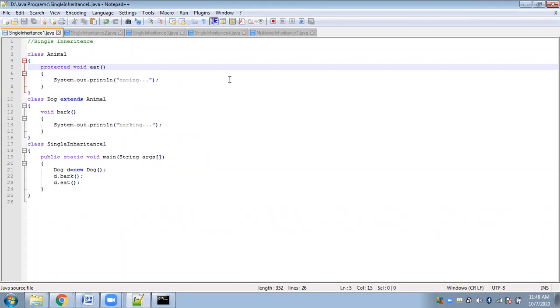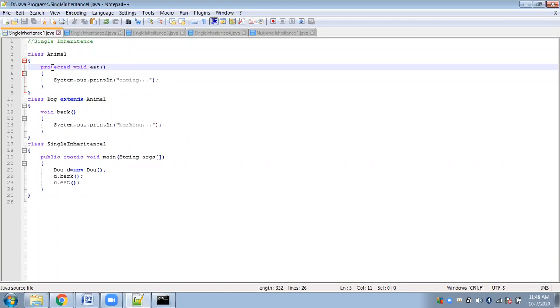Here, since I have given a protected access specifier, what it means is Dog can now inherit it. Had it been private, you would have got a compile time error saying that private members cannot be inherited. But since it is protected now, we are one level down in the abstraction.